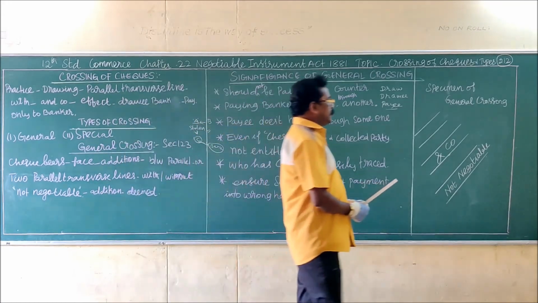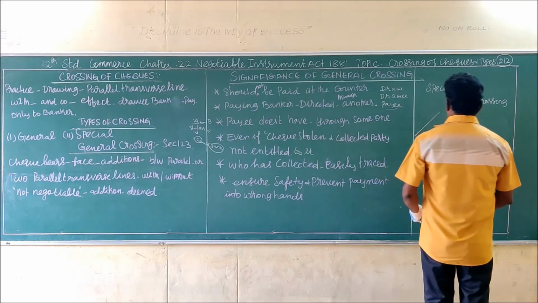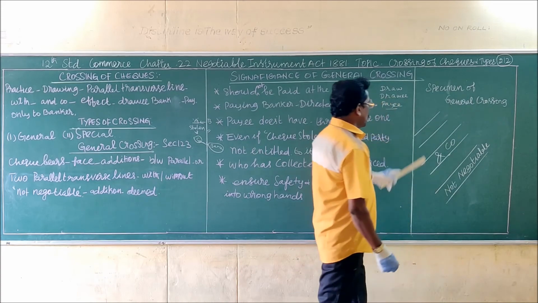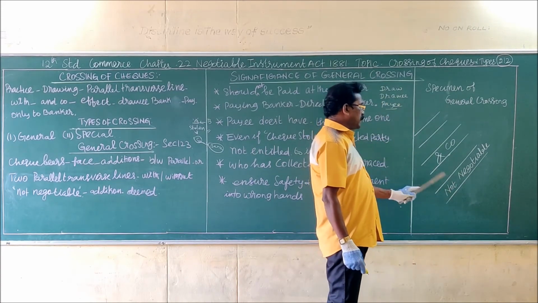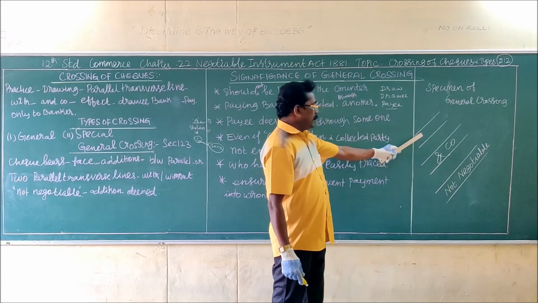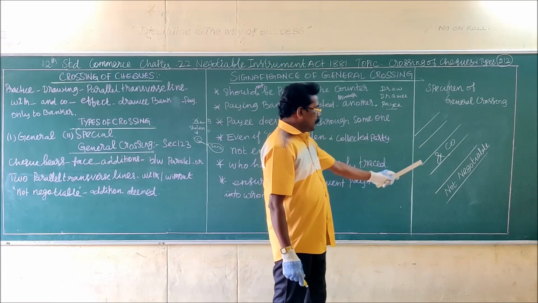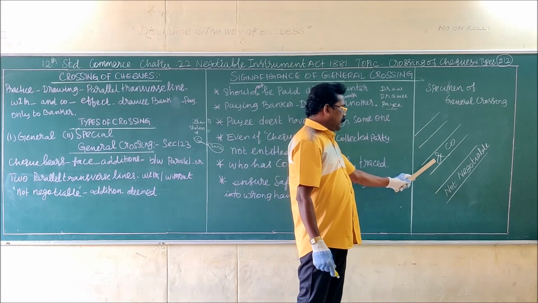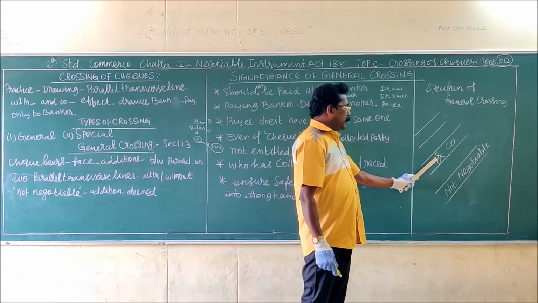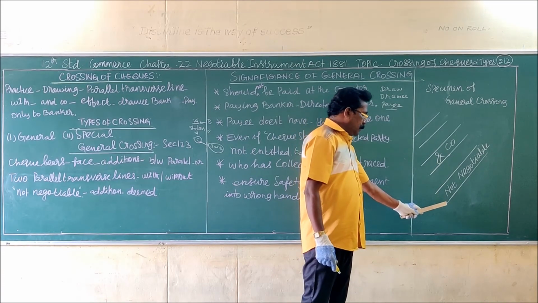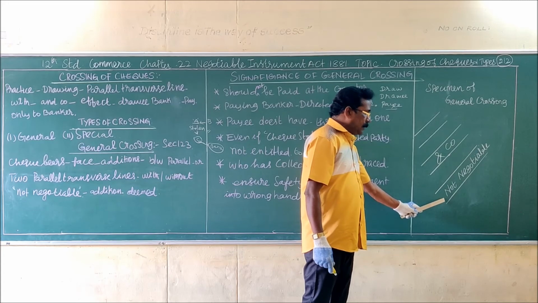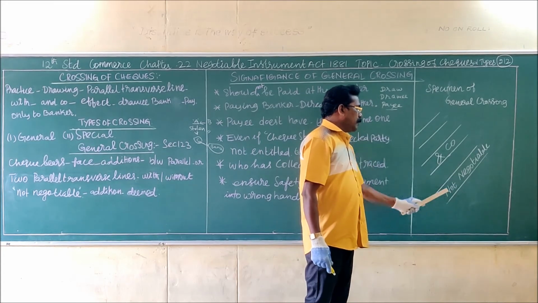Now, see some examples of specimens of crossed checks. These are two parallel transverse lines. Without any words, this is also general crossing. Two parallel lines with the words and company between them, and two transverse lines with not negotiable between them.